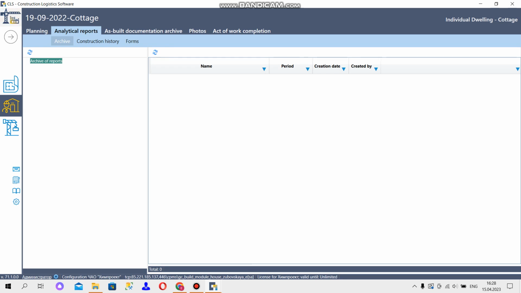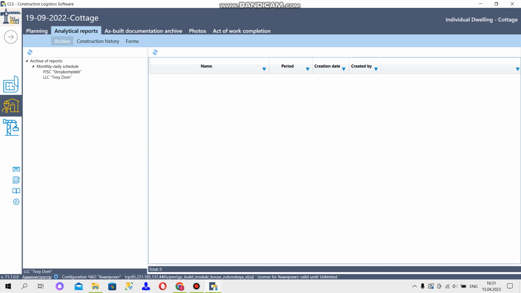Now we are here in this line. We call the context menu and create the required folder, monthly daily schedule. Confirm with OK. Staying on the line monthly daily schedule, we create the required subcontractors. You can see these subcontractors, and now we need to attach the required report